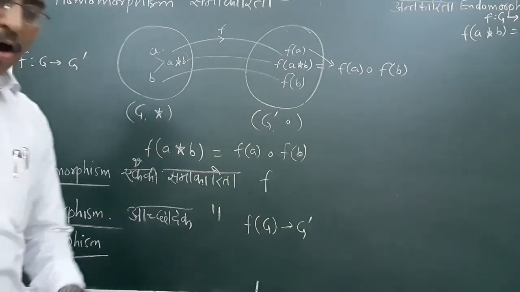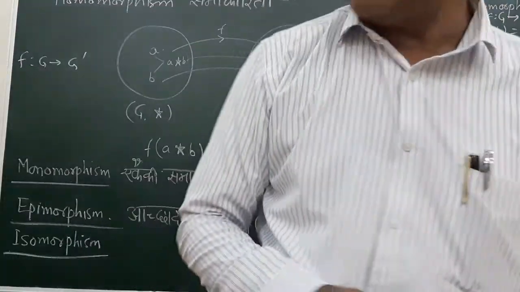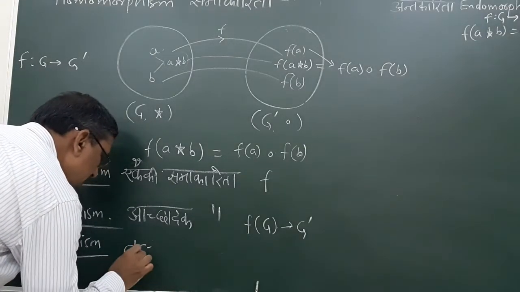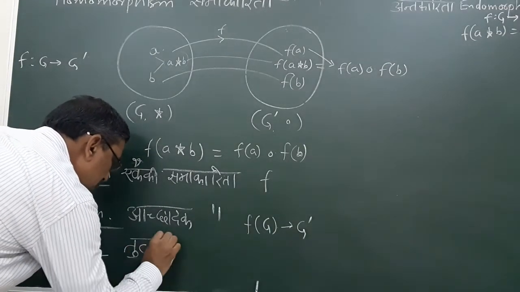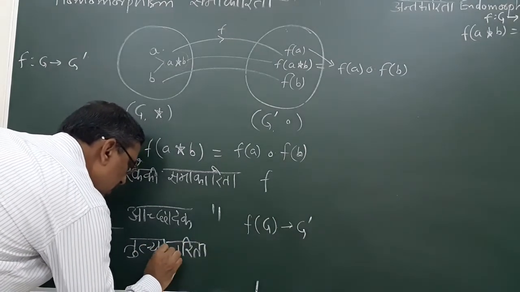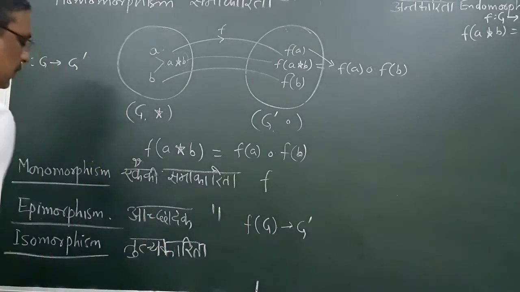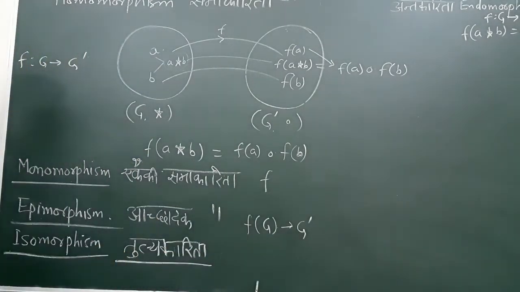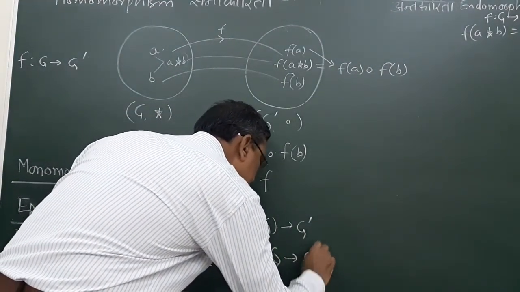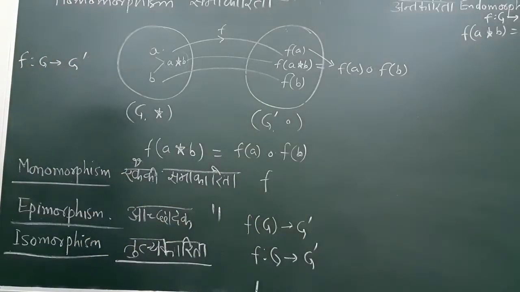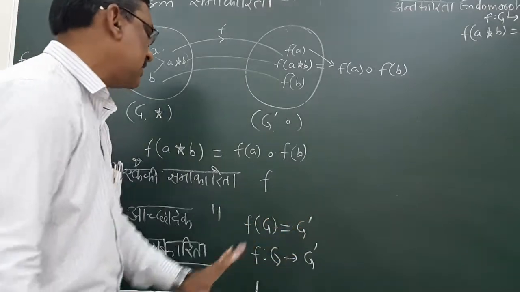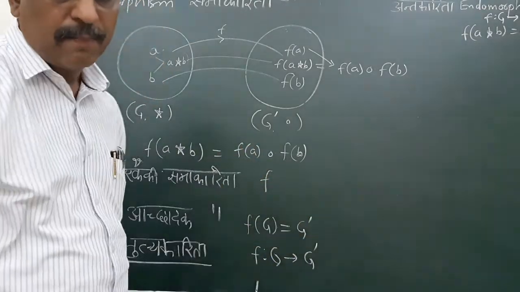Means a morphism तुल्यकारिता। तुल्यकारिता means a morphism from G, F is a mapping from G to G dash. This is equal to Fg is equal to G dash, and every element of G having some pre-image.